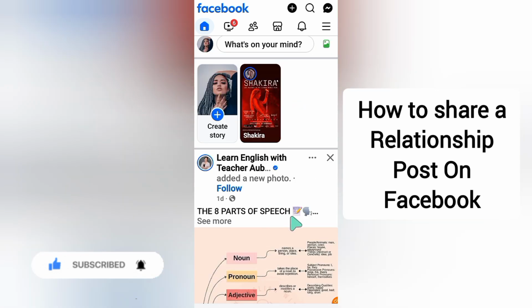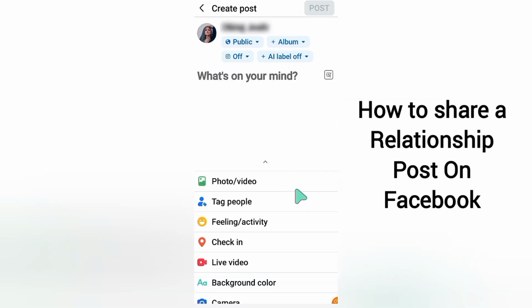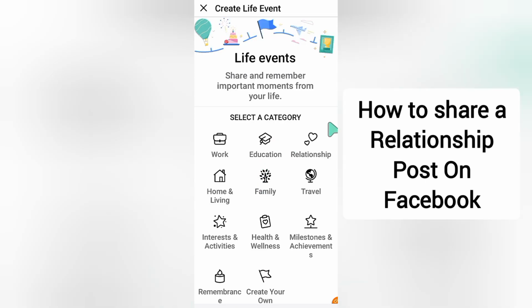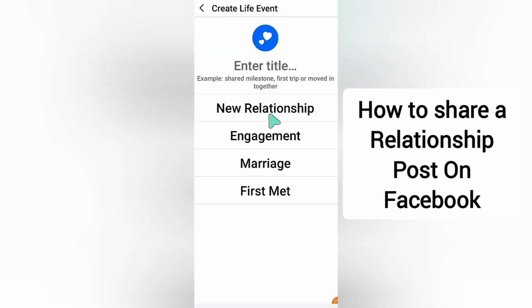After opening your Facebook profile, just click here, what's on your mind. And now scroll down a little bit. And now select the last second option, live event. Now select the third option, relationship. Now select the first option, new relationship.